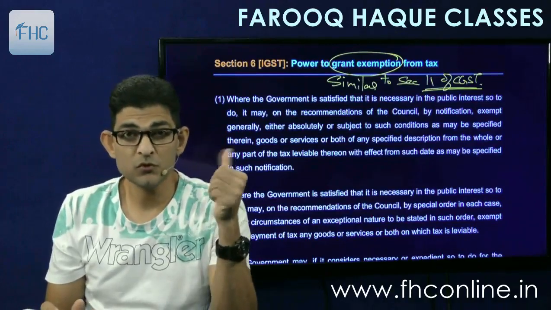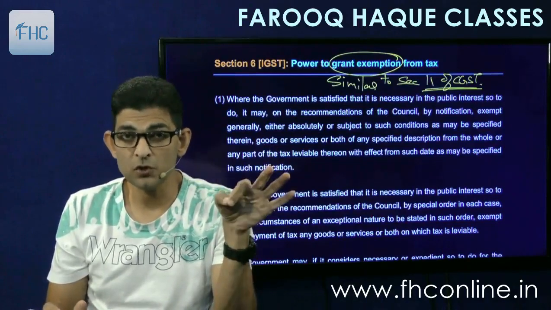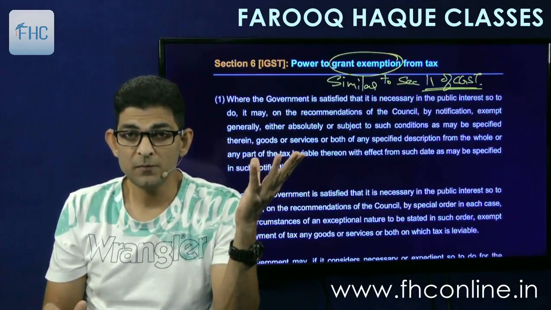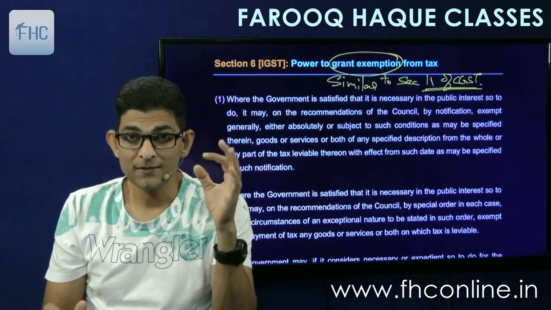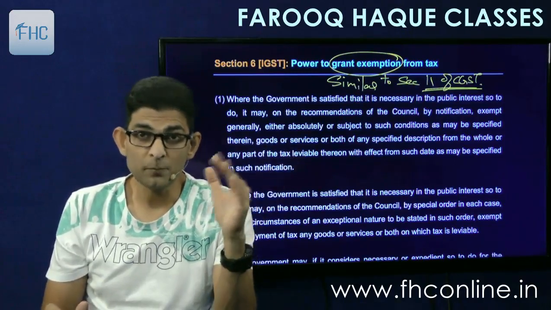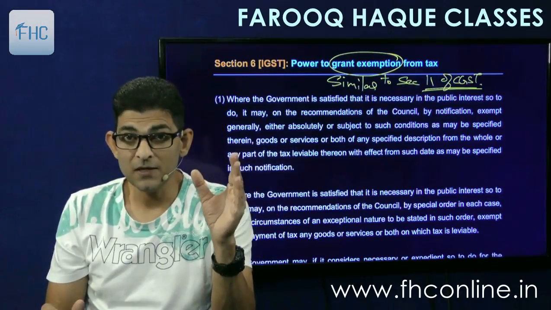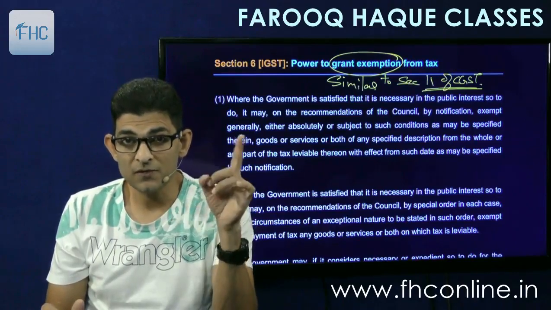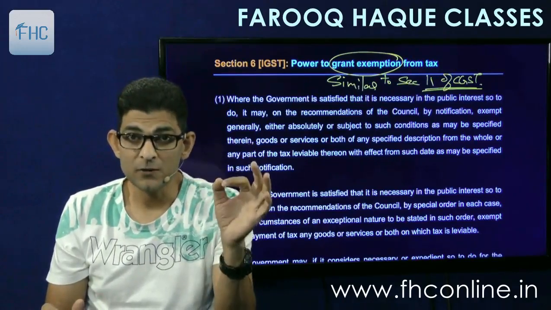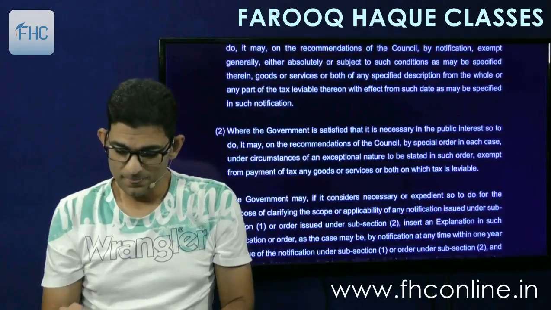Exemption will be granted to goods or services or both by the government on recommendation of the council by general or special order. General exemption will be given by notification, special order will be for a particular person. Then exemption can be from whole or part of the tax. It can be absolute or it can be conditional. If it's conditional, it is optional. If it is absolute, it is mandatory. You have to take it. So all those points are given again.